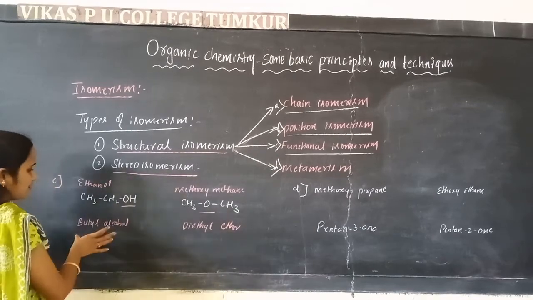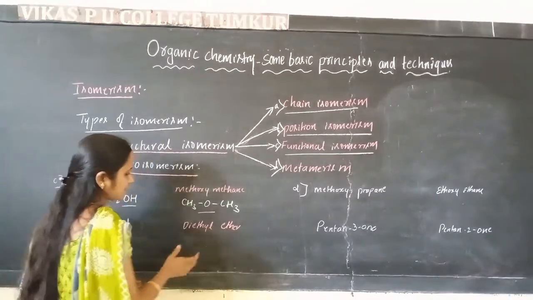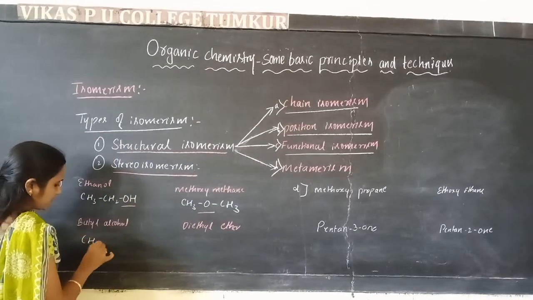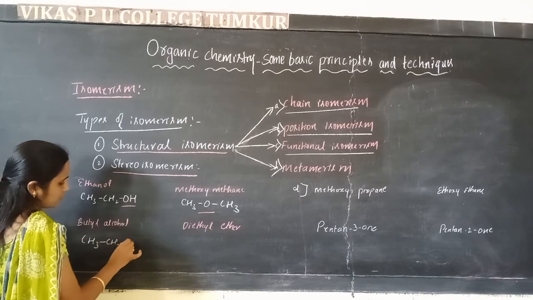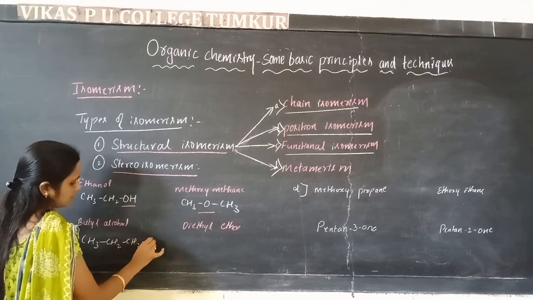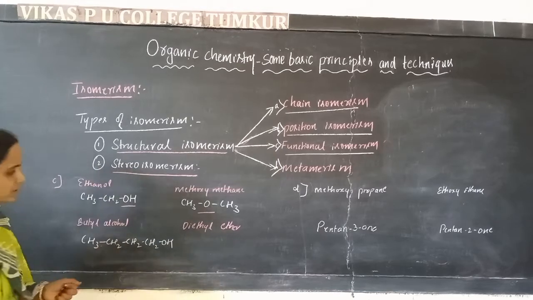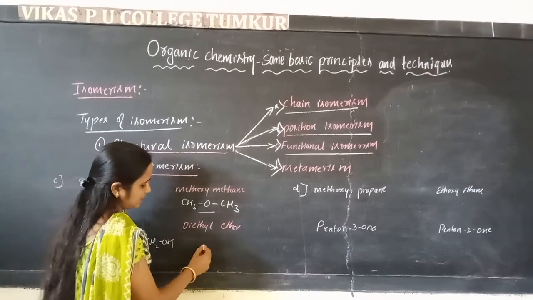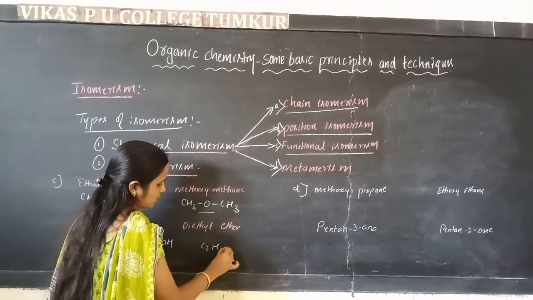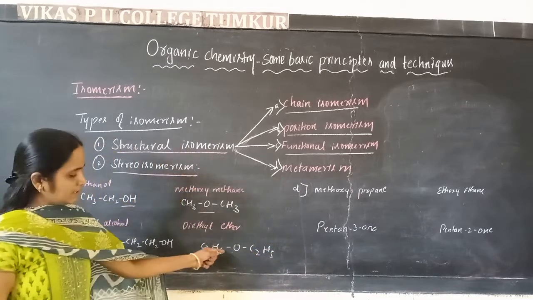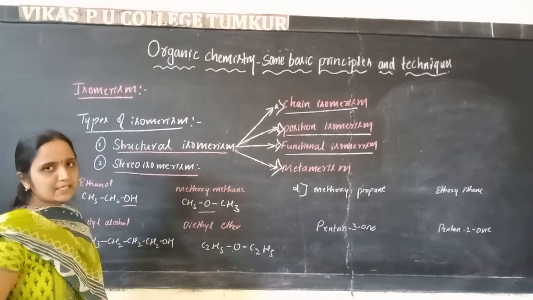Like that only, we take butyl alcohol and diethyl ether. The structure of butyl alcohol we can write as CH3CH2CH2CH2OH. This we call a butyl alcohol. The structure of diethyl ether is C2H5OC2H5. This is the diethyl ether.